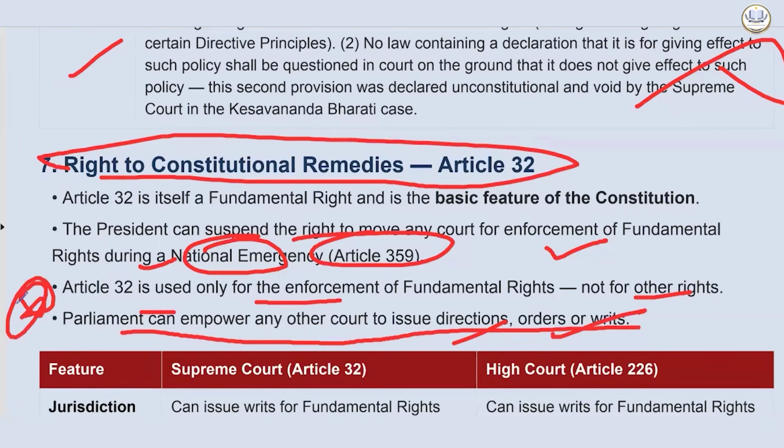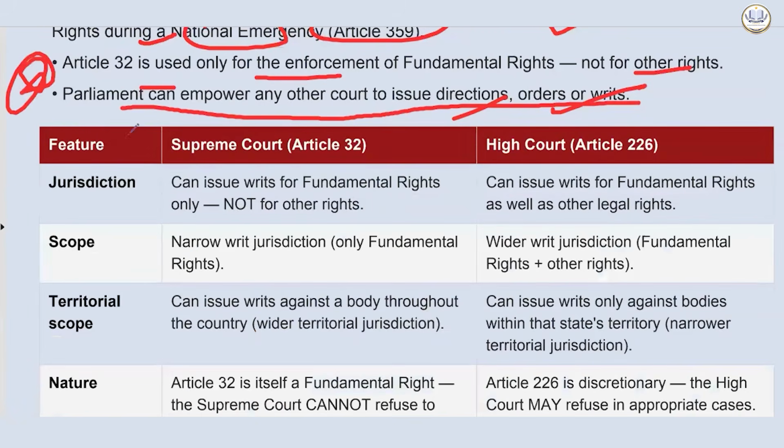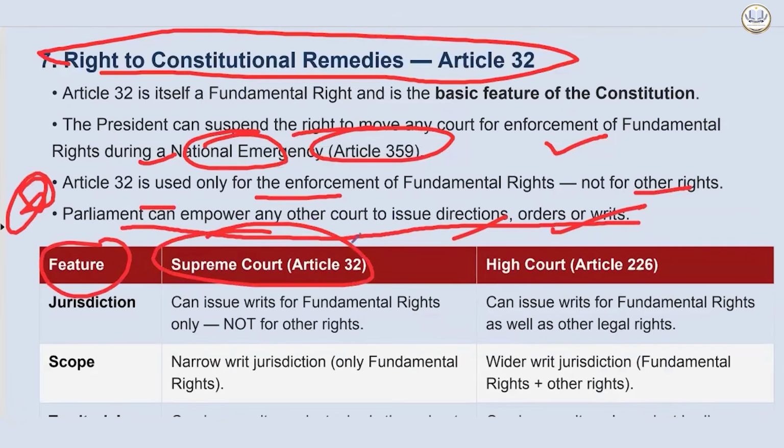This is something very important. Parliament can empower any other court. They can say, okay, this court also has the power to issue directions, orders, or writs. Now, let's compare the right which is available under Article 32 and 226, Supreme Court versus High Court.